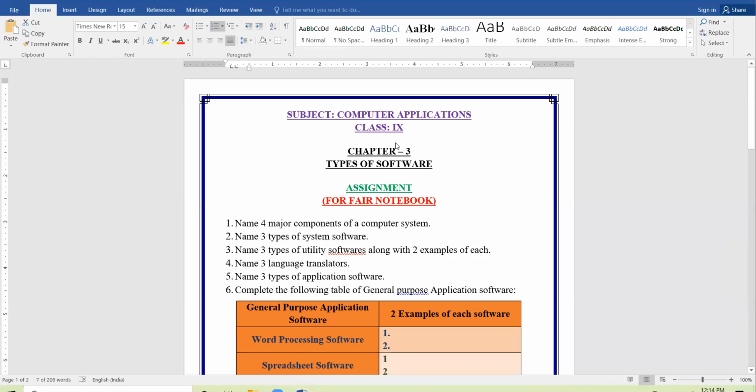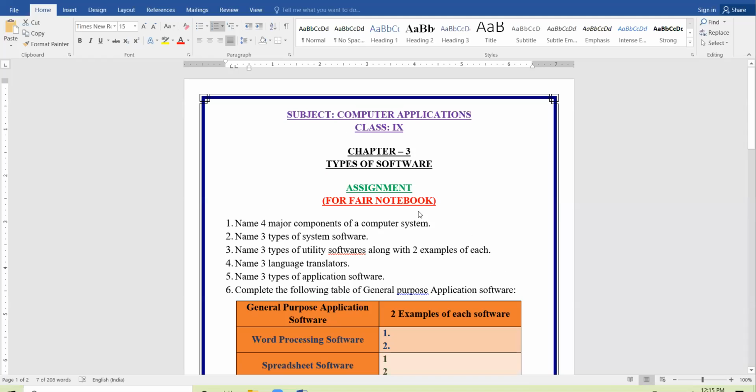Okay. All right. Next question is, name 3 types of utility software. First, you answer this question. Yes, Gaurav. Unmute yourself, Gaurav. Yes, sir. File management software, antivirus software, encryption decryption software. Yeah, very right. Very good, Gaurav.